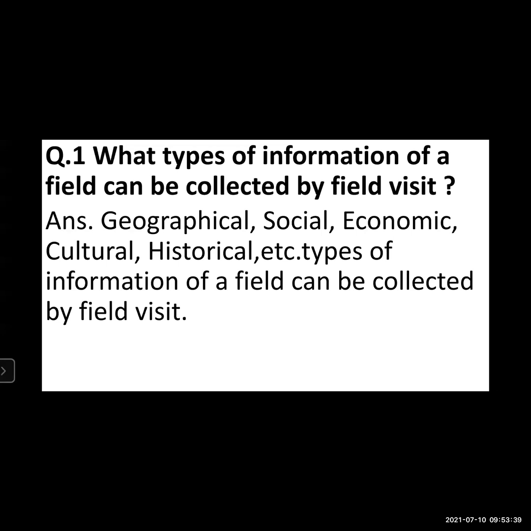Social means how people are living in a particular area, how is their livelihood, what are the types of food they are eating, their diet, their dressing pattern, their behavior. Okay, this comes under social. And then economic. Economic means what is their economic status, how much they are earning, whether they are capable of fulfilling the needs of their family or not.